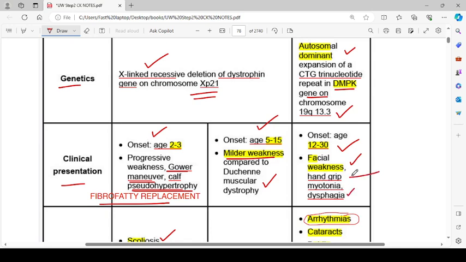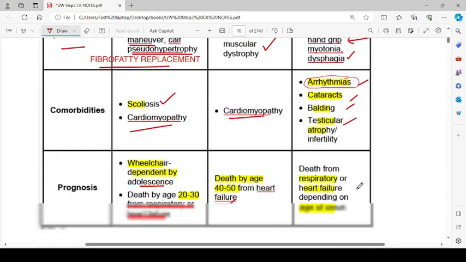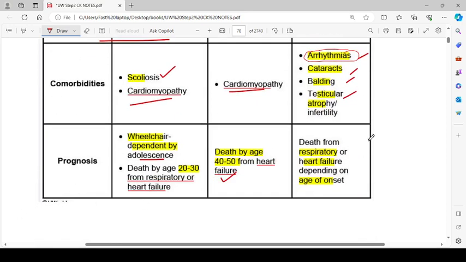Sometimes they give you a scenario where you shake the hand of the patient and the patient cannot release the grip, like there is a prolonged grip after the handshake. There are arrhythmias, cataracts, balding, testicular atrophy and infertility. Prognosis: death from respiratory or heart failure depending on the age of onset.